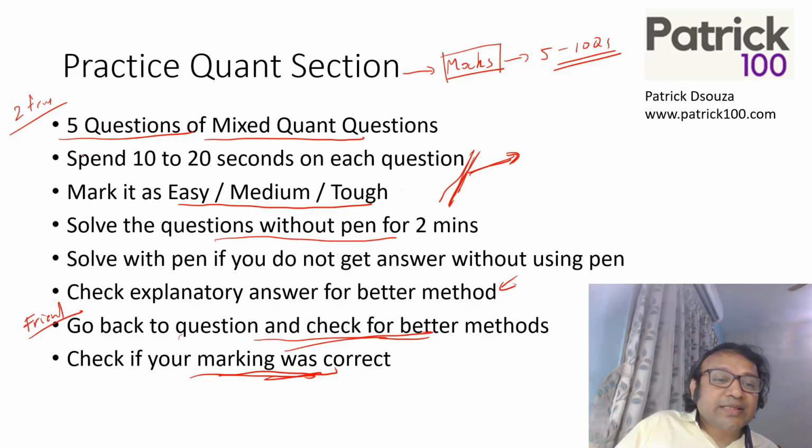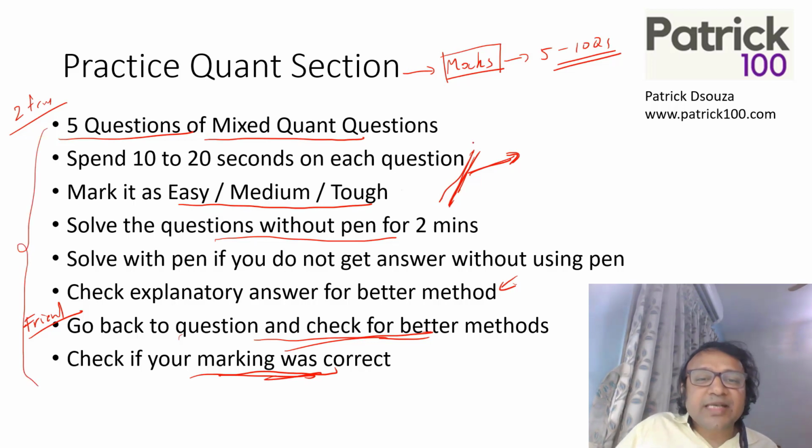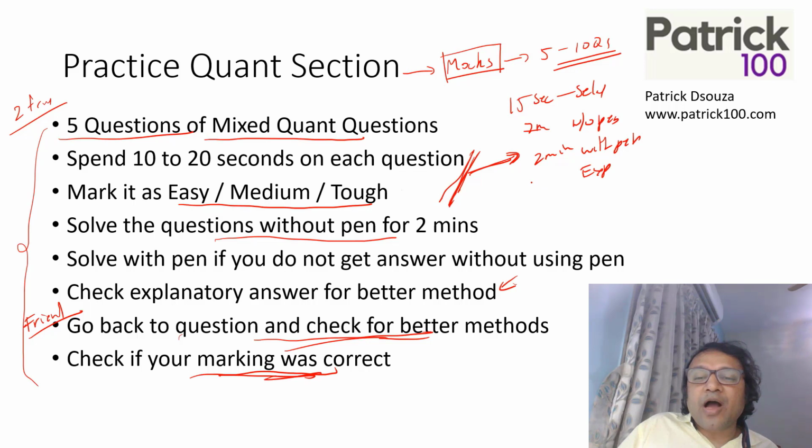So normally this whole process should not take more than 6 minutes or so. First 10 or 15 seconds on selection. Okay, 2 minutes without pen, maybe 2 minutes with pen. And if you don't get the answer within 2 minutes with pen, go to the explanatory answer. Maybe around half a minute or 1 minute, and then maybe 1 or 2 minutes to look for alternate methods. So around 6 to 7 minutes per question.